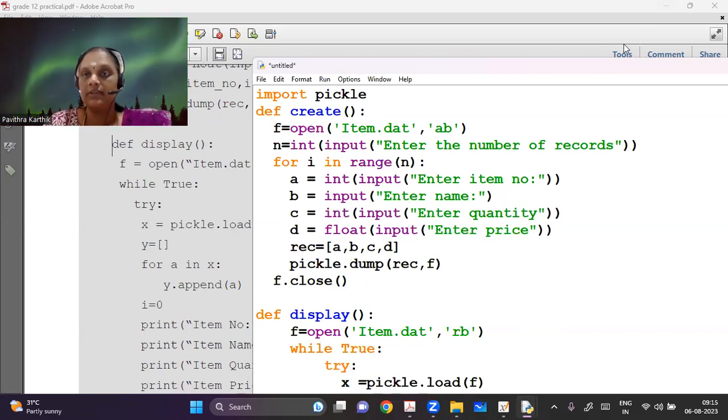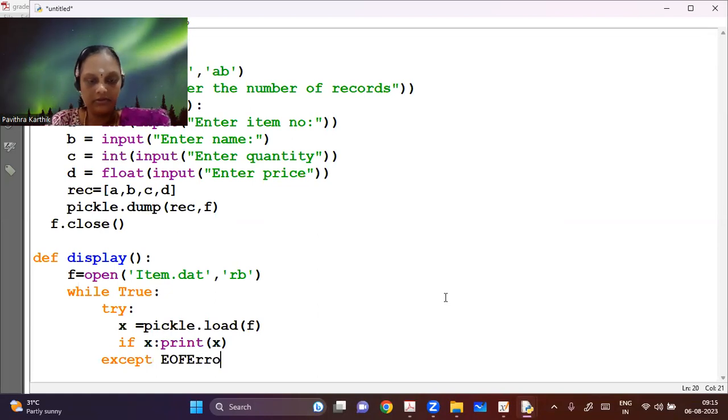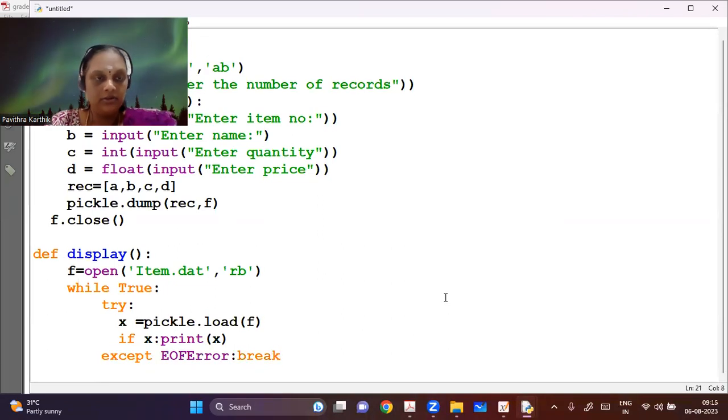So I have 2 statements here in try. If X exists, then I'm going to print. If it is going to throw an exception, then I'm going to say except EOFError. And I can actually break from the loop, because when the file has finished, I have nothing more to print. I can just break. So now this will display the items.